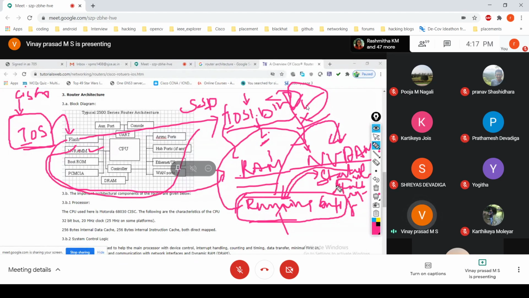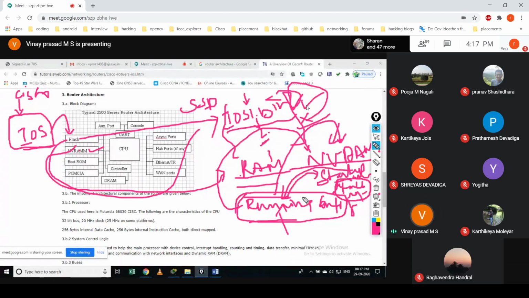Okay, and we have something called the default register, where this register tells the sequence. Just think of it as a register which tells the sequence in which order the device should boot up. I will tell you later what this default register does, so keep that in mind. The default register is kept in non-volatile memory. It gives the information about in which way it should load the operating system. At a later point I will explain that.